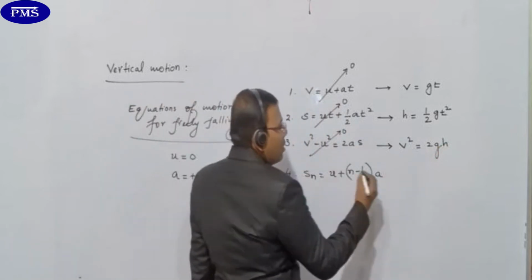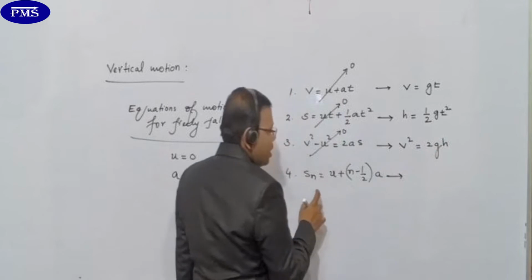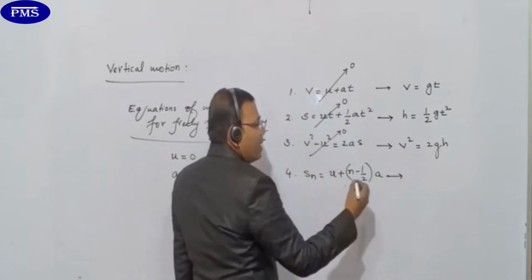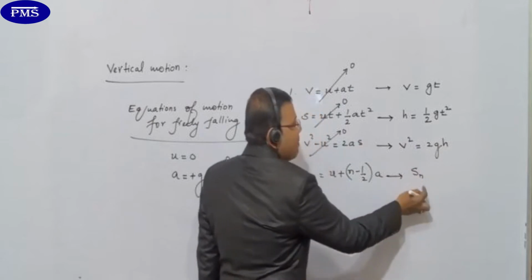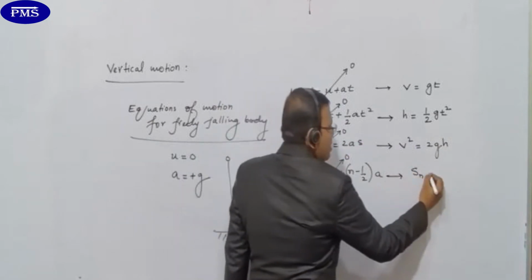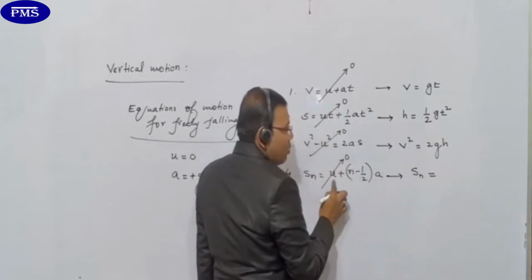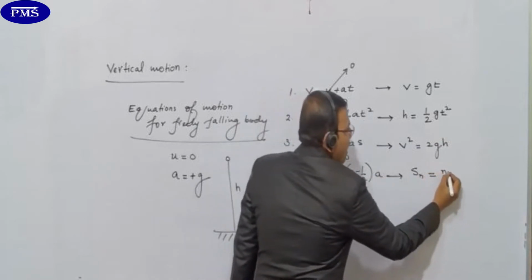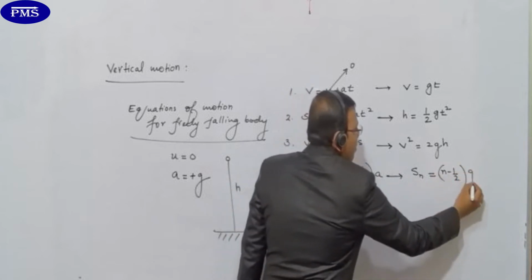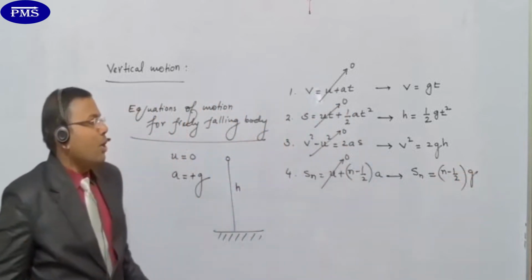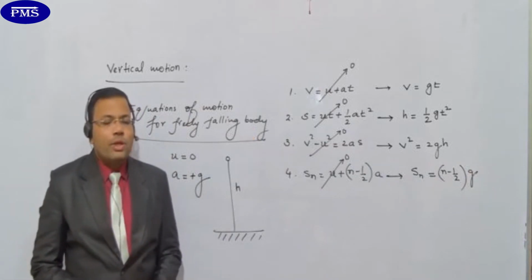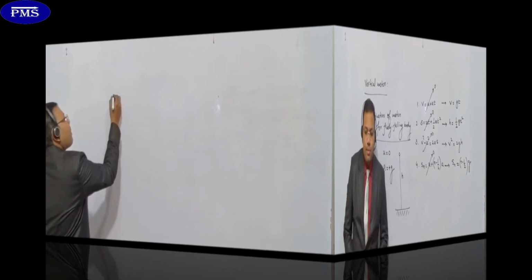Next, this equation, this one, this is the displacement covered in the nth second. So I can take displacement covered, that is a vertical displacement in the nth second. So this part will become 0 plus, that is equals to, this is 0 no, so I can take n minus half into, this is what beta, g. So if you know the logic, then 100% you are going to get the formula. ठीक है, please copy it.